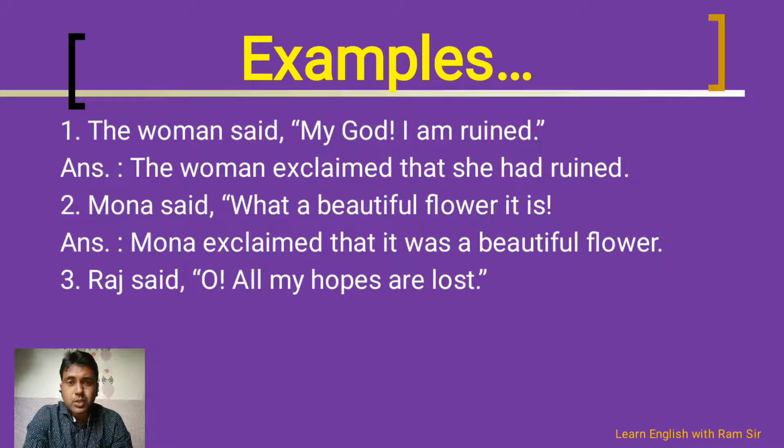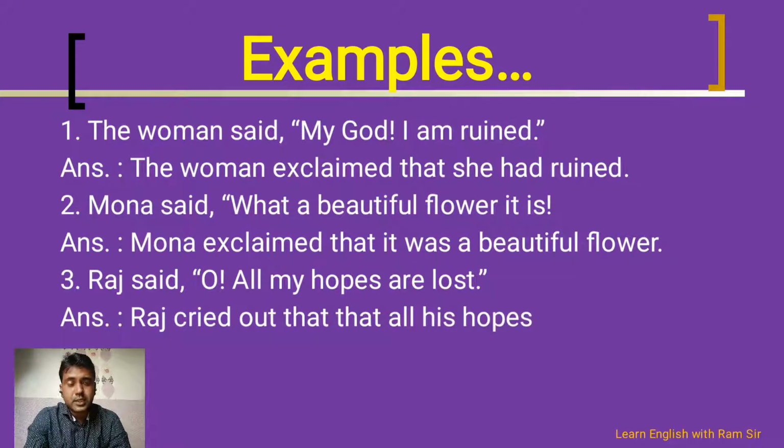The changes in pronouns and tenses, these are the changes you have to remember as per the table. And here you can say Raj cried out. So I have used a different word here. As per the emotion or the meaning of the sentence, I have used cried out because the person is crying and he said to someone that, "Oh, all my hopes are lost." The sentence is in simple present tense. You have to convert it into simple past tense. So here I have used Raj cried out that all his hopes were lost.